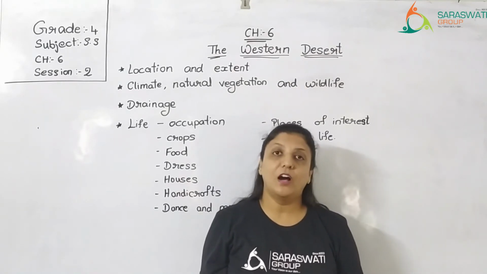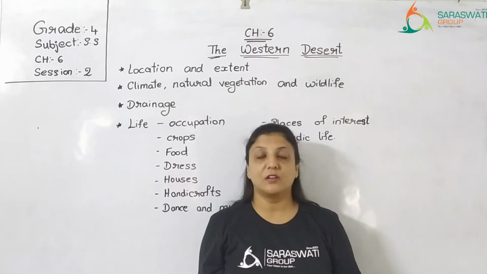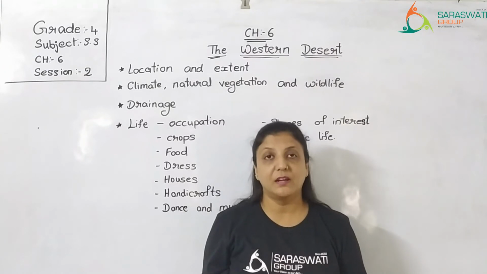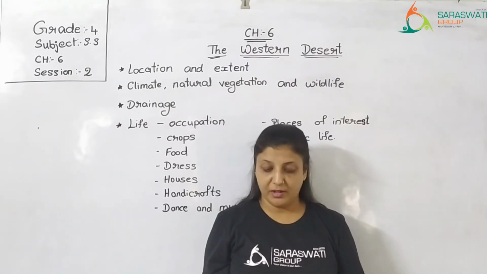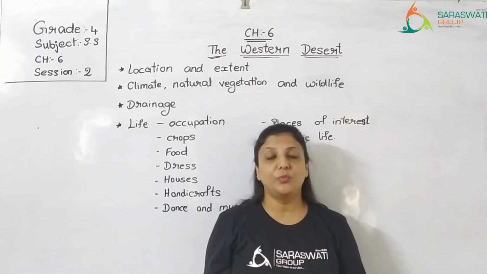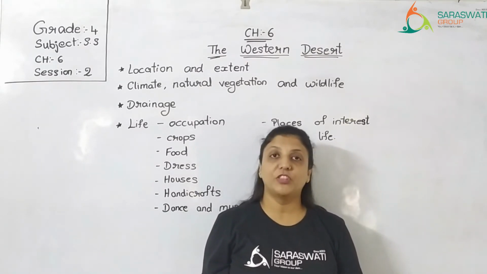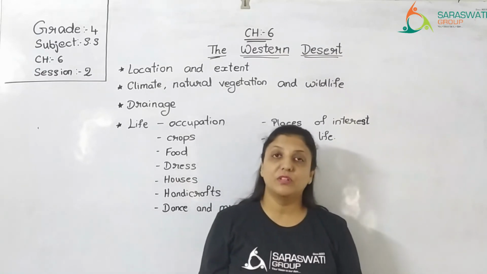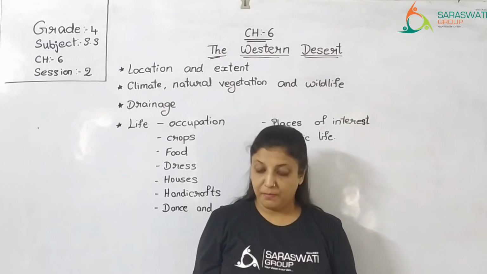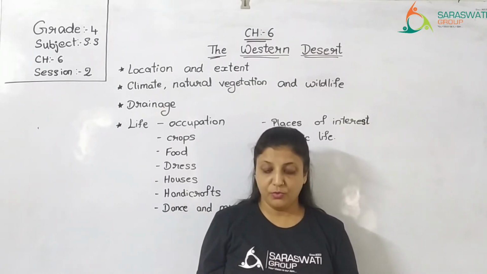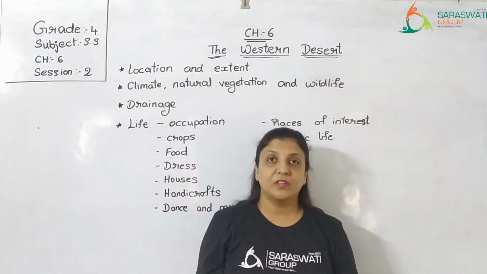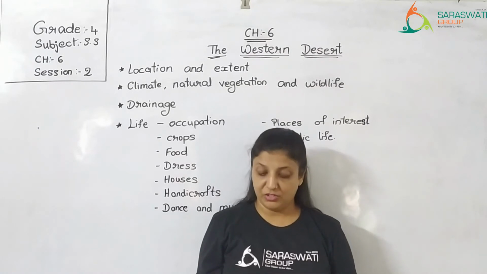Next, talking about the houses of people living in Rajasthan. What type of houses are built? In the desert area of Rajasthan, traditional village huts are called jumpas. They are called jumpas, traditional village huts. I had shared the picture with you through the vocabulary words in PPT. In the villages, people live in huts made with straw and thin wooden sticks. Straw is nothing but dried grass or hay. So they live in such huts.